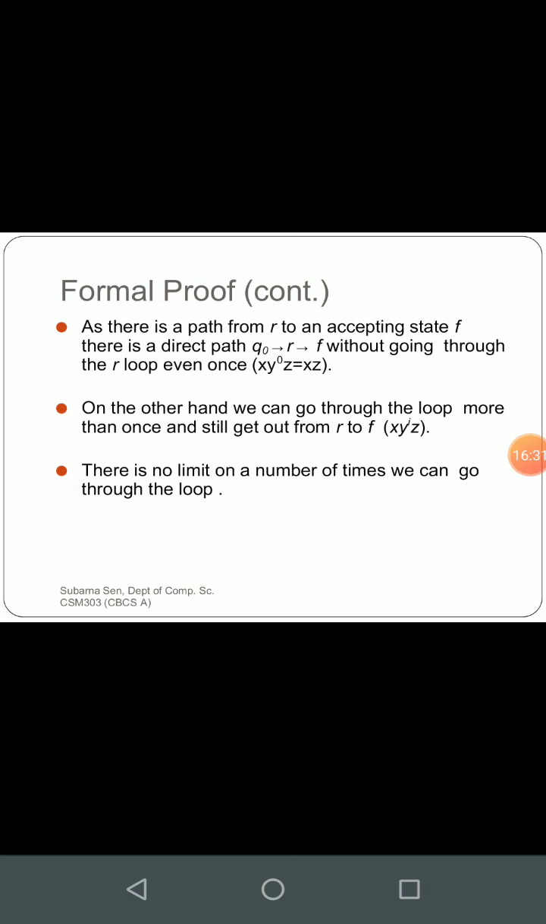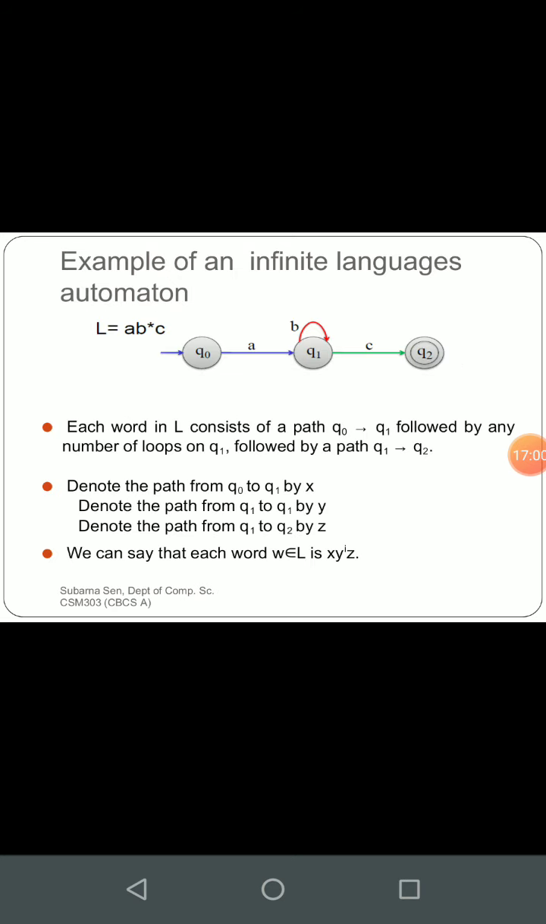When we saw the description of the pumping lemma, it stated that the string should be broken in this fashion, x y to the power i z, where i should be greater than or equal to 0. The first situation is when i equals 0, and in the second situation i can be any number. So there is no limit on the number of times we can go through the loop. Okay. Now we will see an example.